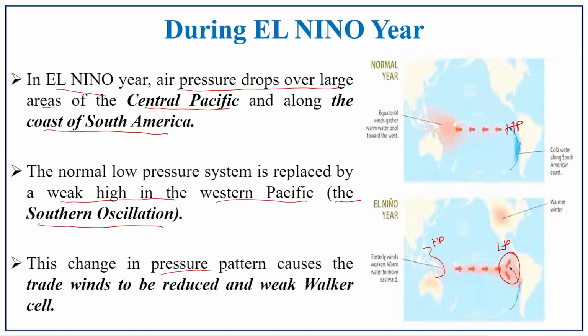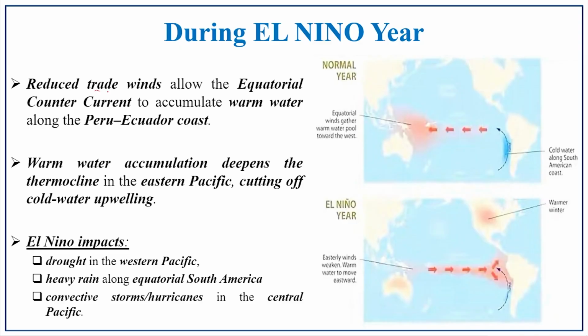This change in pressure pattern causes the trade winds to reduce and the Walker cell to weaken. If the Walker cell is weak, this term is most important, it is known as an El Nino year. This is the main catch you have to understand in the El Nino process. It reduces the trade wind and allows the equatorial countercurrent to accumulate warm water along the Peru Ecuador coast. Because of this trade wind weakness, a warm condition occurs on the Peruvian coast.